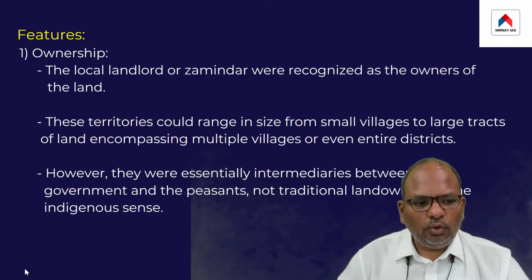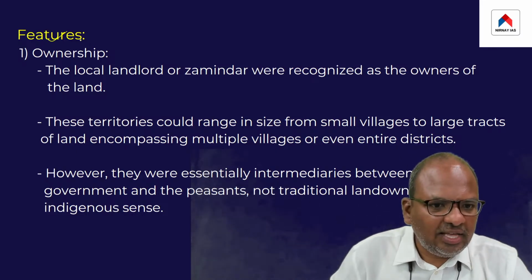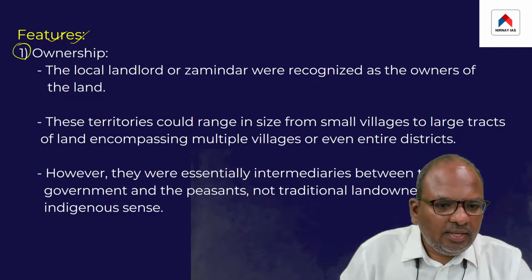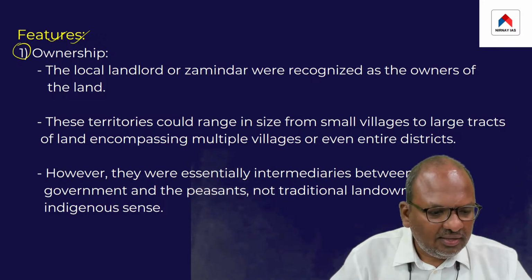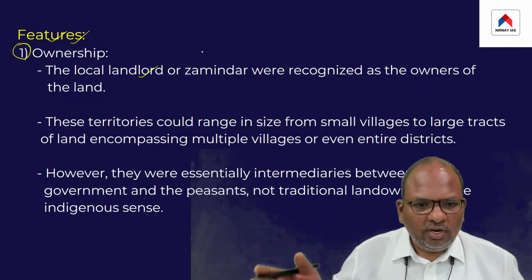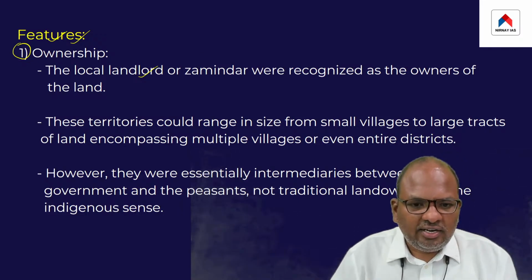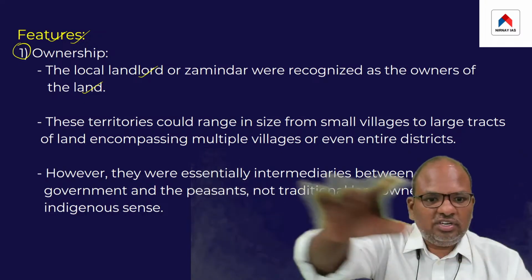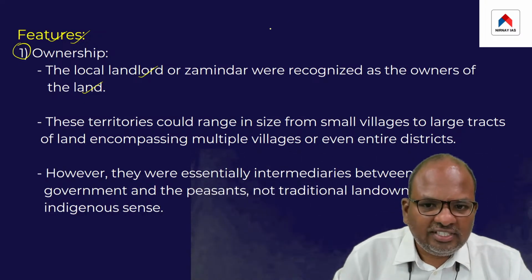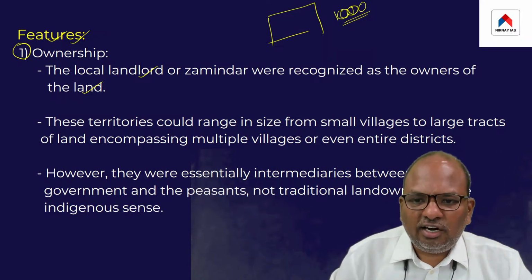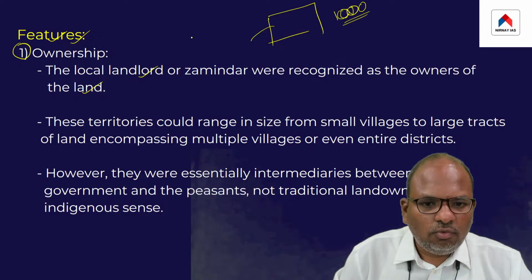Now take a look at the features of the Zamindari system. In the Zamindari system, the local landlords, that is, the large landowners at the level of a village, were recognized as the owners of the entire land of that village. For example, there is a village with roughly 1,000 acres of land, and there is a landlord who owns maybe 50 acres.